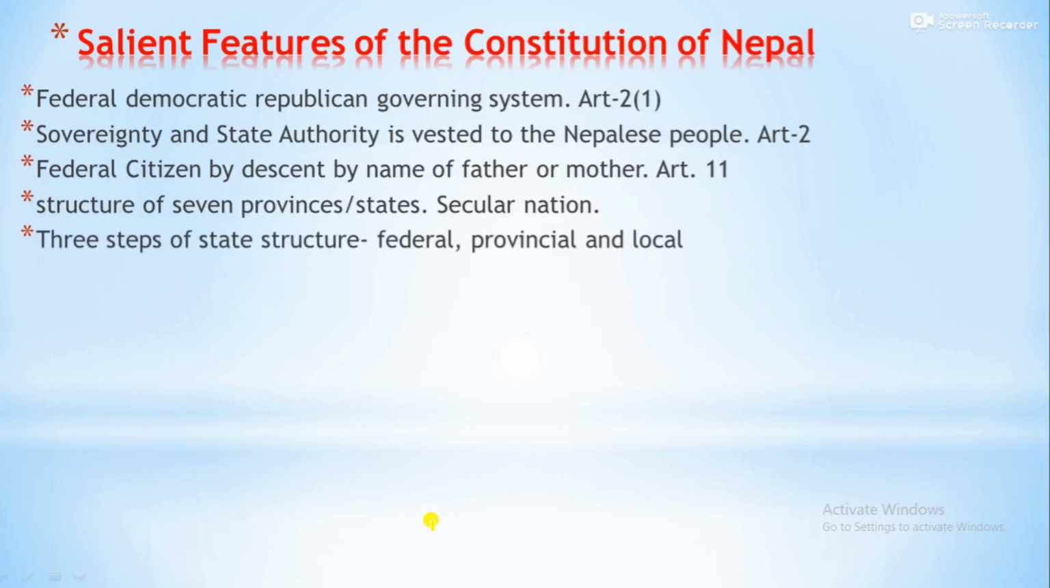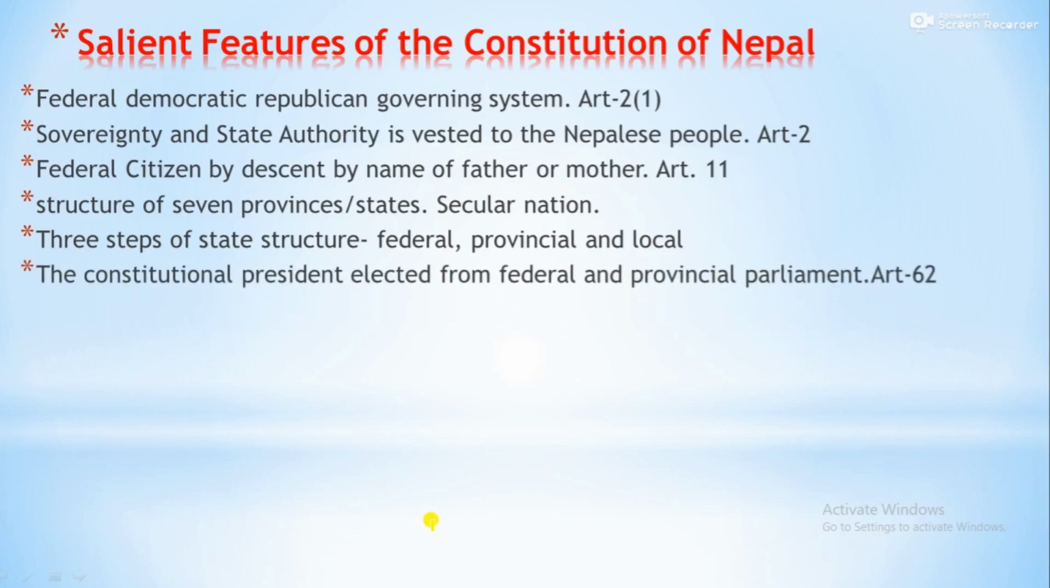Three steps of state structure: federal, provincial, local. There is 1 government at the center, that is the federal government, 7 governments in the provinces, that is provincial governments, and 753 local governments. There are 3 layers of government.